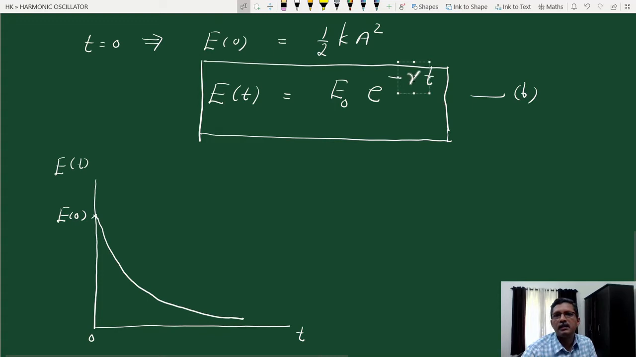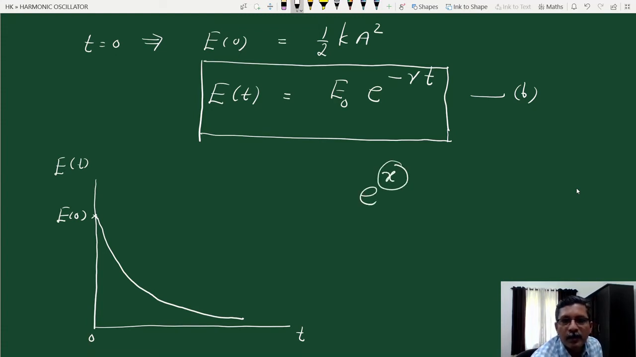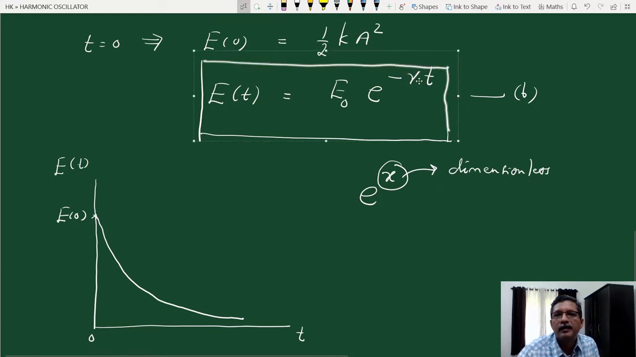We can also see that this gamma has the dimension of 1 by time. Earlier, in the previous class also, I specified that gamma has the dimension of 1 by t. So this is clear here. When you have an exponential factor, something like e raised to x, then this power factor x should be dimensionless. Here gamma into t is the power factor. So gamma into t should be dimensionless. That means gamma should have the dimension of 1 by time.